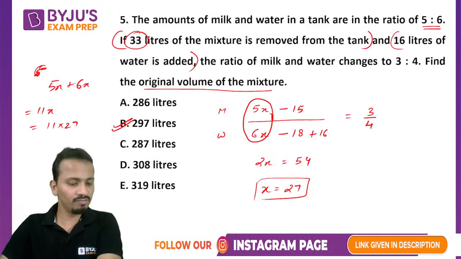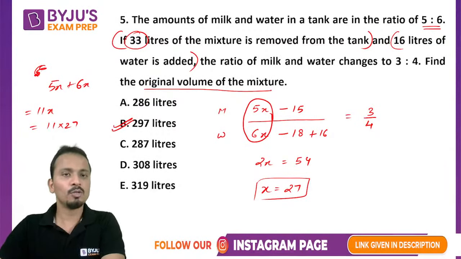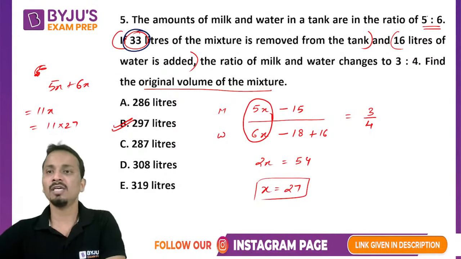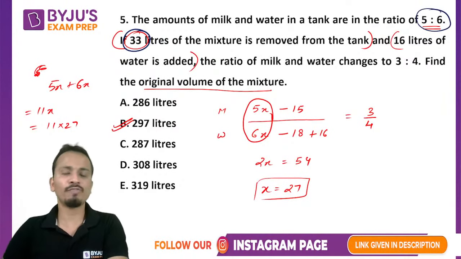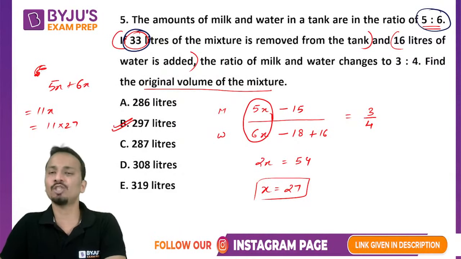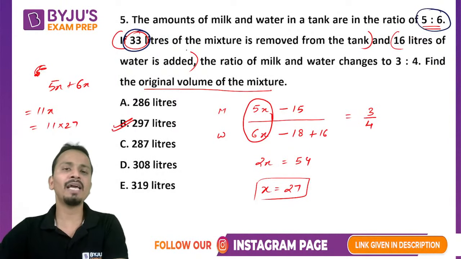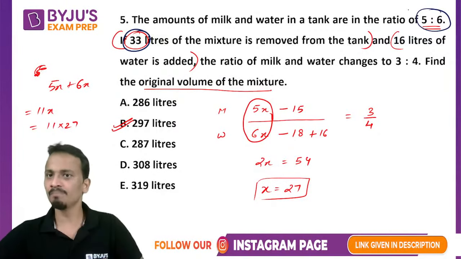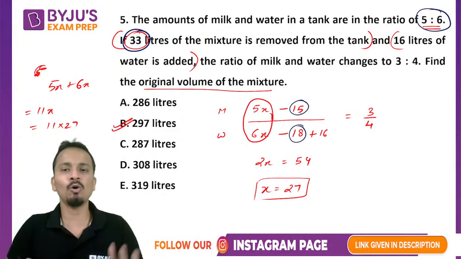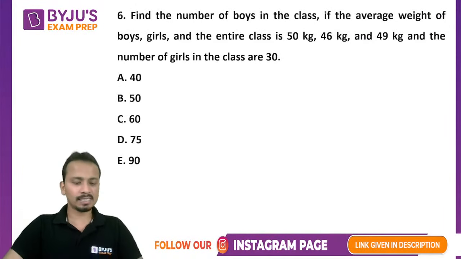Now first of all, Karthik is asking how you got 15 and 18. Karthik, look at this value, 33 liters. We removed 33 liters of mixture. In the mixture, milk and water were present in the ratio 5:6. So what I've done is I have just divided 33 liters in the ratio 5:6. 5 plus 6 is 11. 33 divided by 11 is 3. So 5 into 3 is 15 and 6 into 3 is 18. This is how I calculated it orally. So quickly moving on to question number 6.